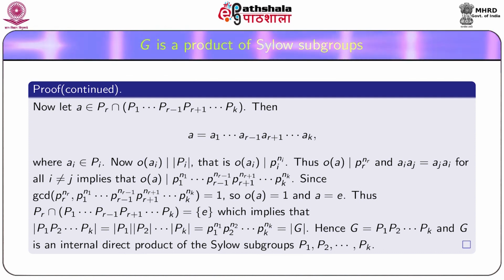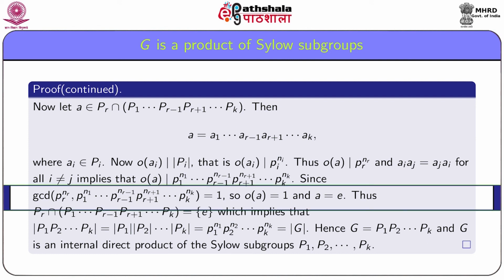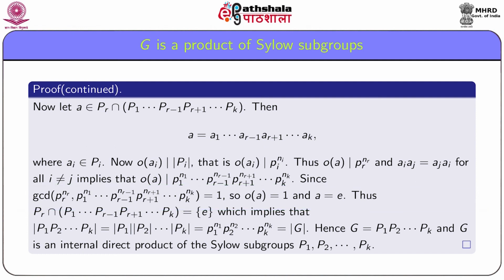Since p1, p2, pk, these primes are distinct, it follows that GCD of pr to the power nr and p1 to the power n1, pr minus 1 to the power nr minus 1, pr plus 1 to the power nr plus 1, and so on pk to the power nk is equal to 1. Thus, order a is equal to 1 and it follows that a is the identity element.